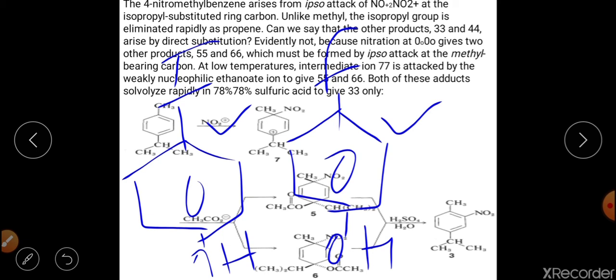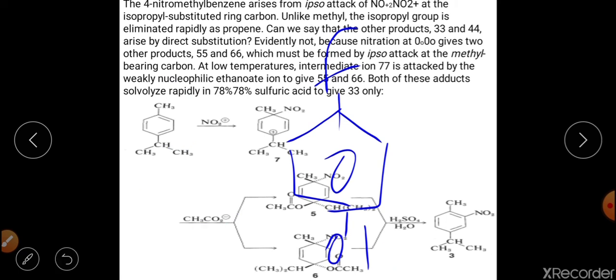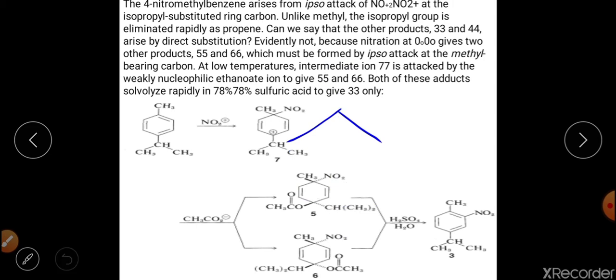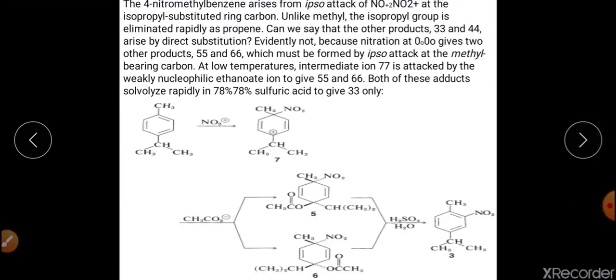So iodine being a better leaving group, this particular substrate will undergo ipso substitution, and this other substrate will undergo replacement of H positive by the electrophile. So that is about ipso substitution. Meaning if the substitution happens on the benzene ring at a position which is already occupied by a substituent attached to the benzene ring, at that time we can say that this particular reaction is an ipso substitution reaction.